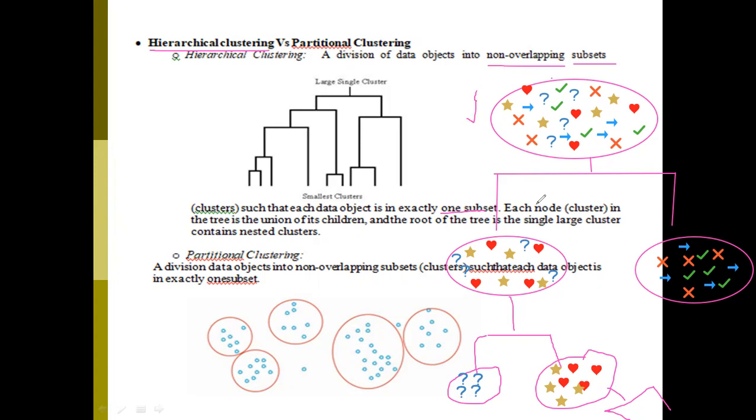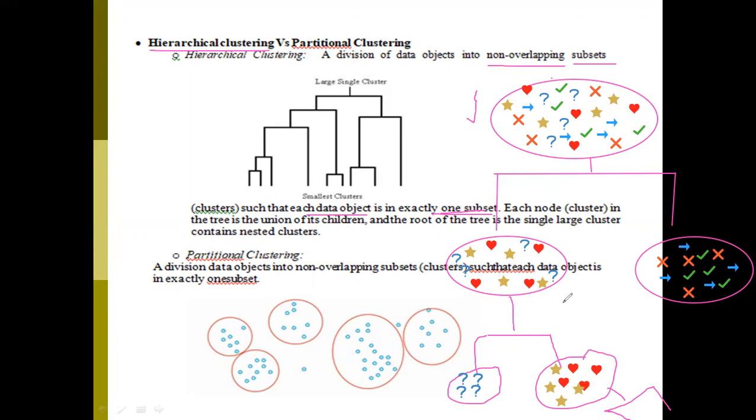This is hierarchical clustering representing data points level by level, like a tree structure. Here no data points are left. All the data objects in the cluster come under exactly one subset. One more point is that these clusters are not overlapped with one another.